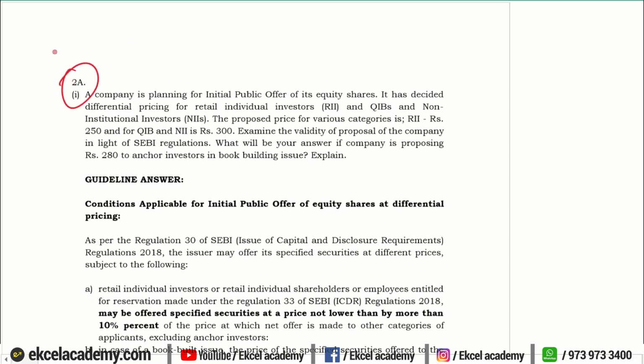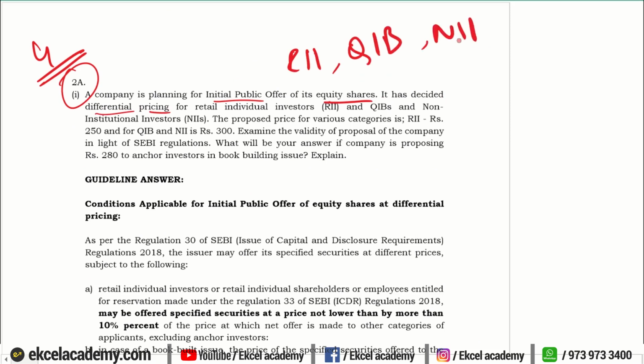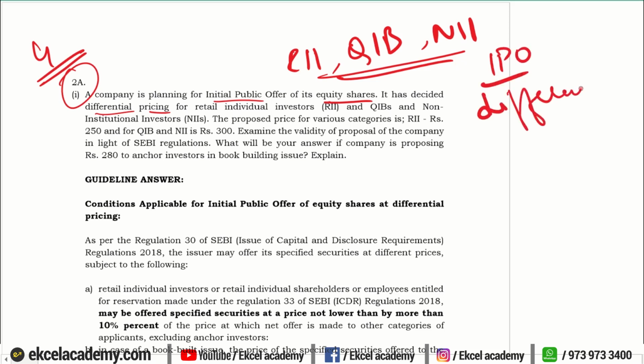Next question, 2A. This is also for 4 marks. What does the provision say? A company is planning for the IPO of equity shares. It has decided on differential pricing for retail individual investors, for qualified institutional buyers, and for non-institutional investors. For all of them, they want to issue the shares in the IPO at different rates. Whether it is allowed or not, right?